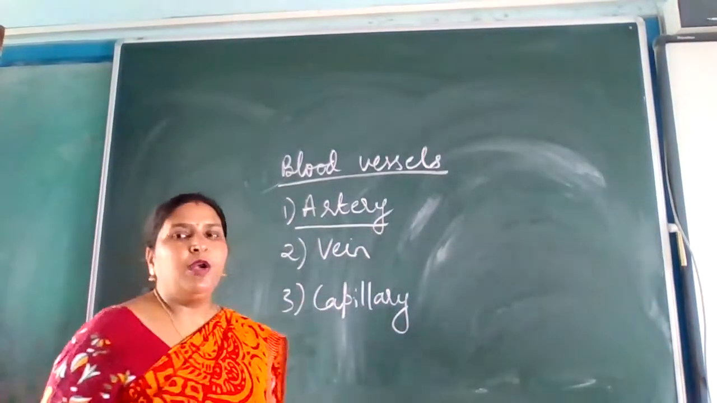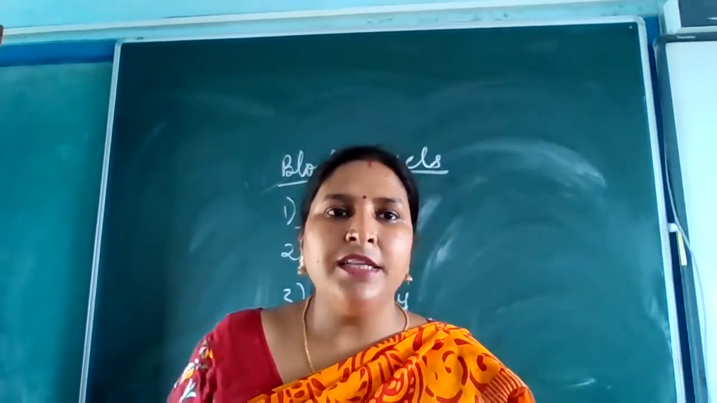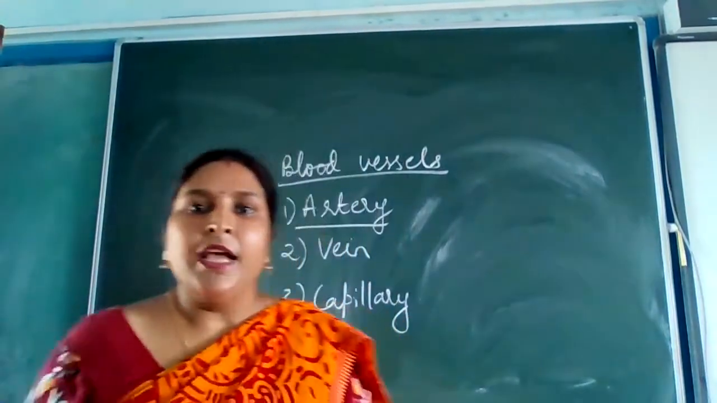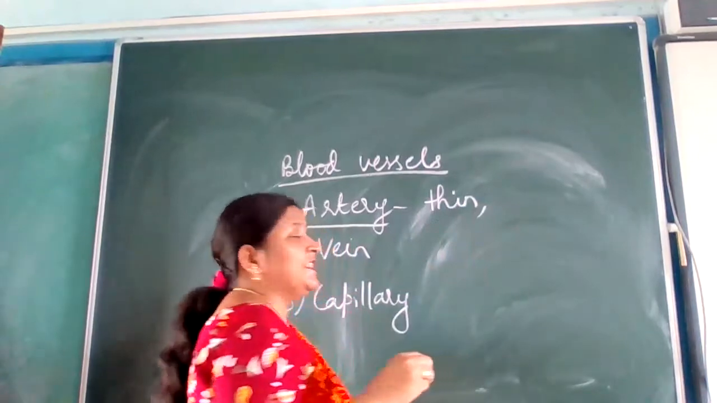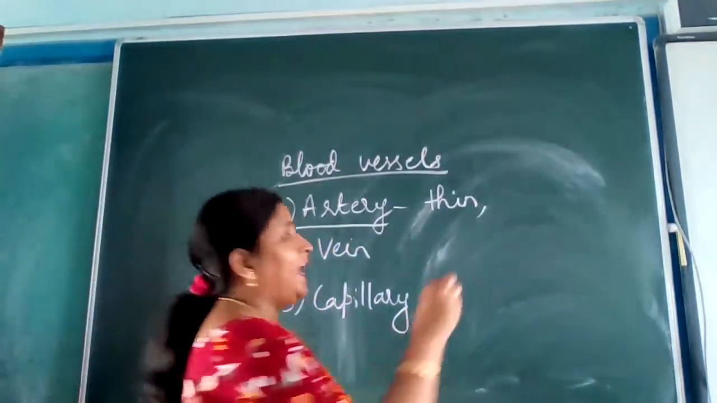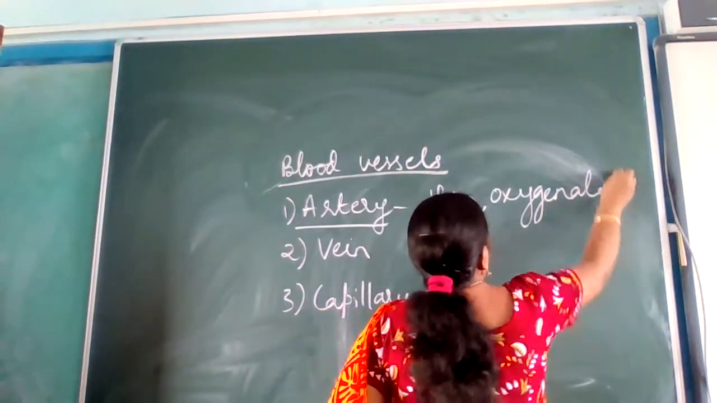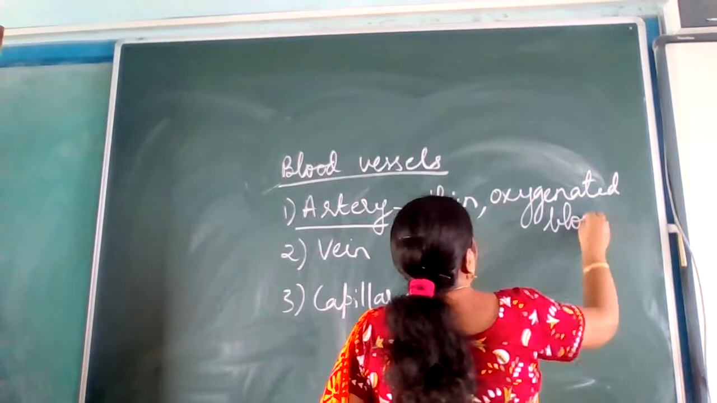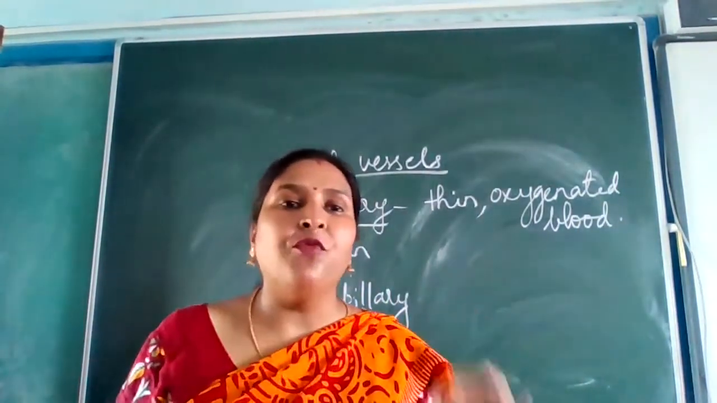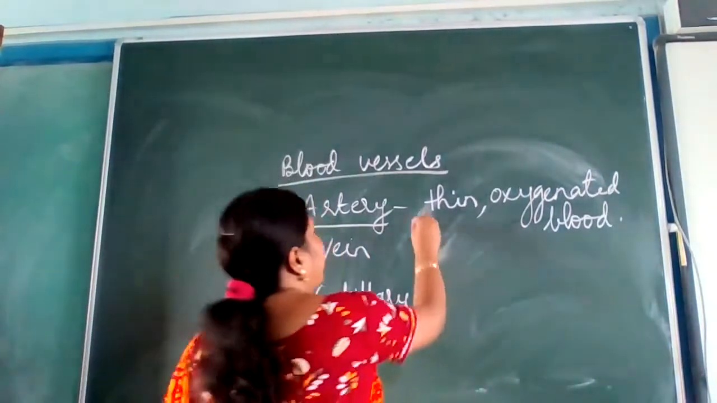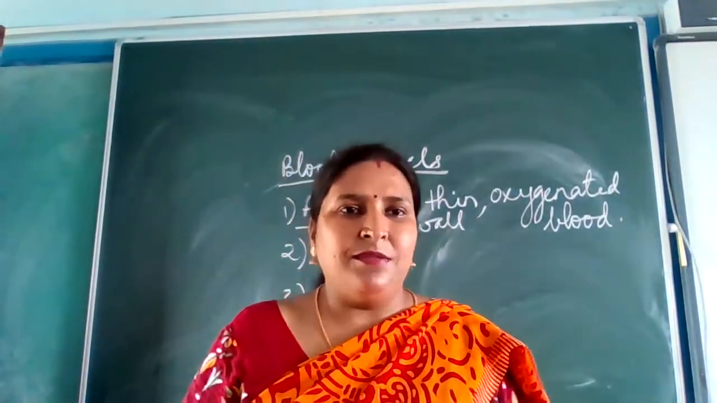Arteries. What do arteries do? First of all, arteries are thin walled. Their walls are very thin. And these arteries carry oxygenated blood. Is that clear to you? Arteries are having thin wall. Better you write the full word, thin wall. Arteries are thin wall.